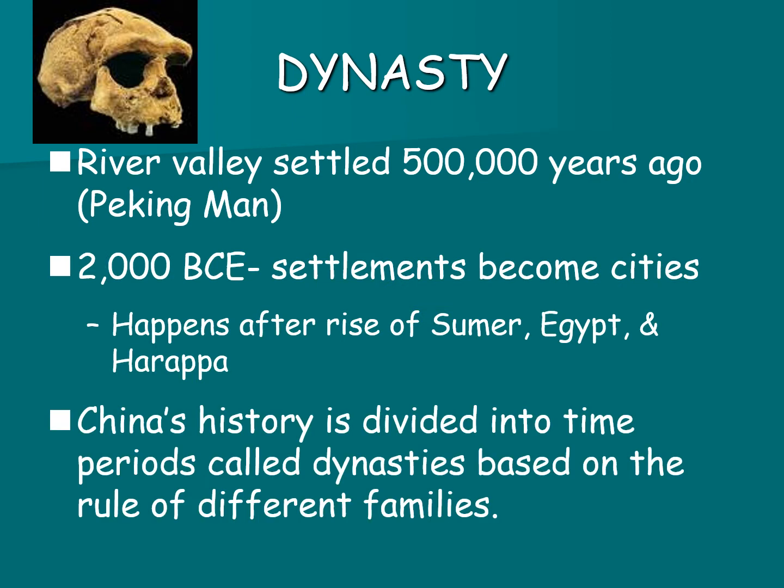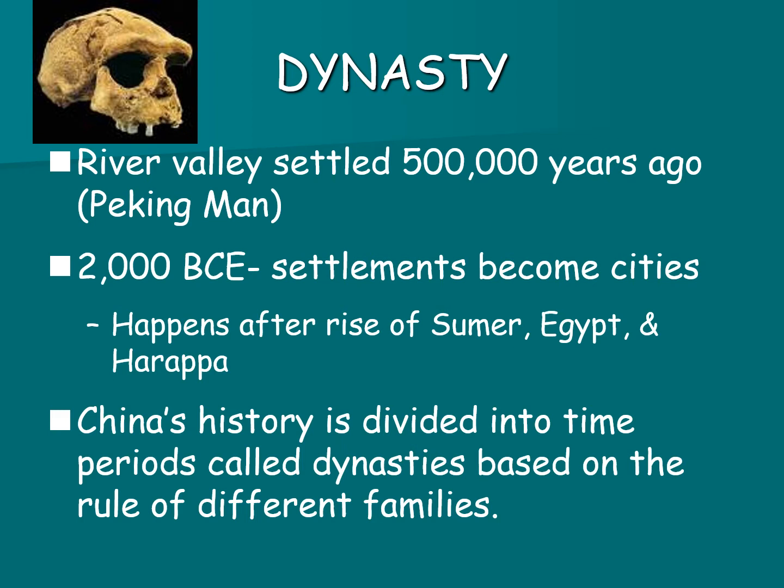People began living in China around 500,000 years ago. We know that because we found the remains of Peking man. Peking man happened to be a Homo erectus hominid. By 2000 BCE, the settlements finally became cities. And this happens after the rise of Sumer, Egypt, and Harappa. So remember, Sumer is our first civilization, followed by Egypt, then Harappa, finally China.